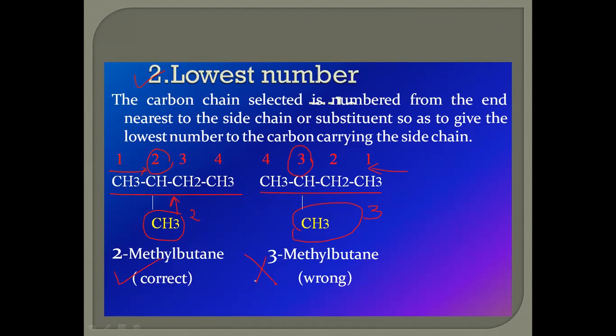Third is a bigger rule than the second: the lowest possible number goes to the functional group in the longest continuous selected carbon chain.